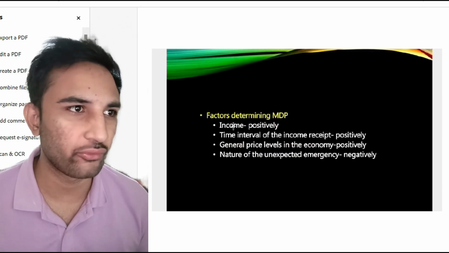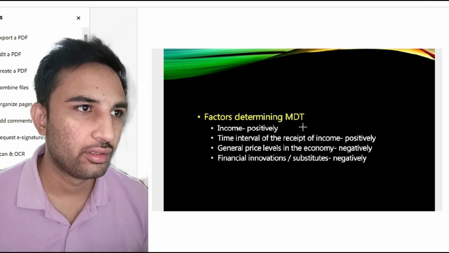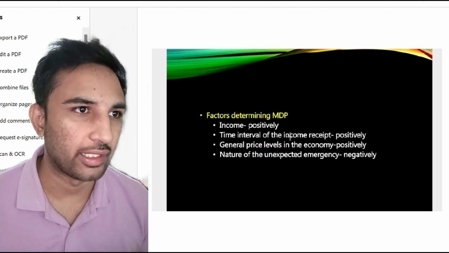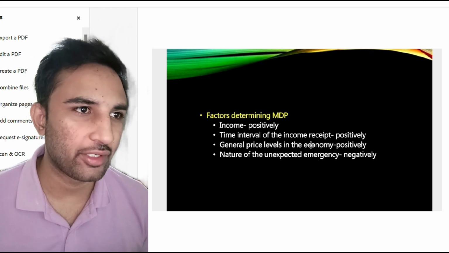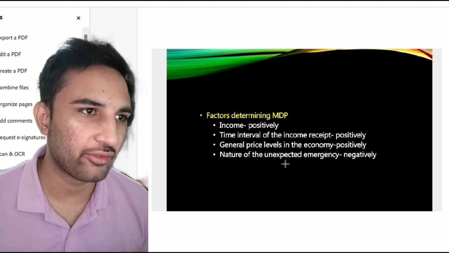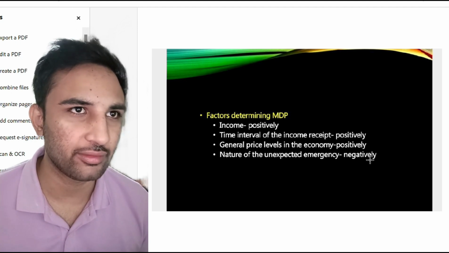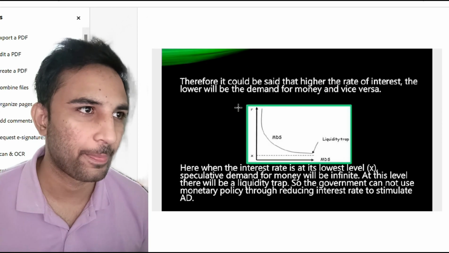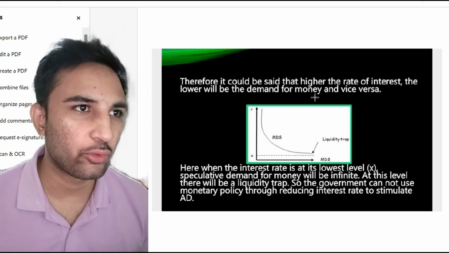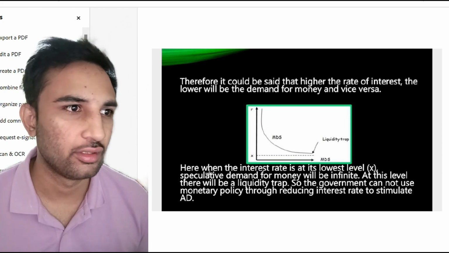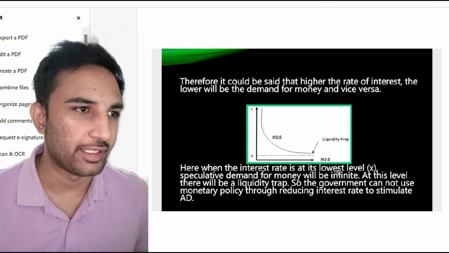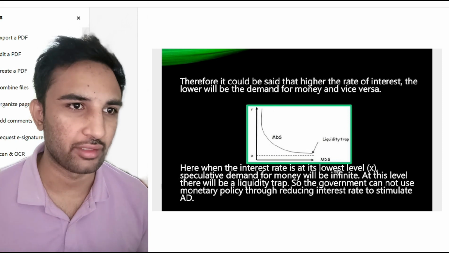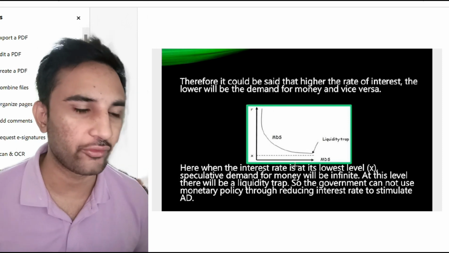So let's go back to the factors determining the demand for money. First one is income, which should be positive. Time interval of the income received, general price level, nature of the unexpected emergency. So that can be also negative. Therefore it could be said that the higher the rate of interest, the lower will be the demand for money and vice versa. When the interest rate is at its lowest, speculative demand for money will be infinite. At this level, there will be a liquidity trap.